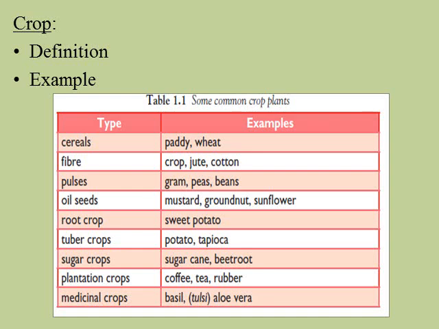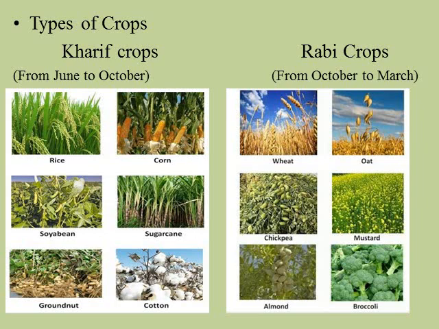All of you know that climatic conditions like temperature, humidity and rainfall are the factors required for any kind of crop in the field. These conditions vary in India from region to region. So based on the season, these crops are categorized into two types. This we will see in the next slide. There are two types of crops, kharif crops and rabi crops.